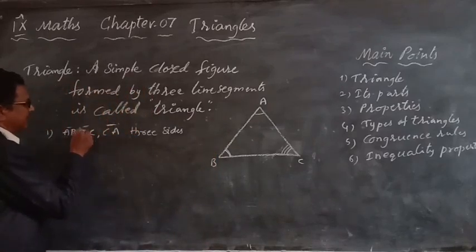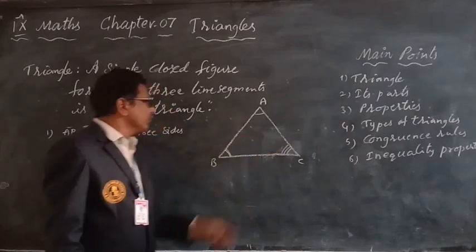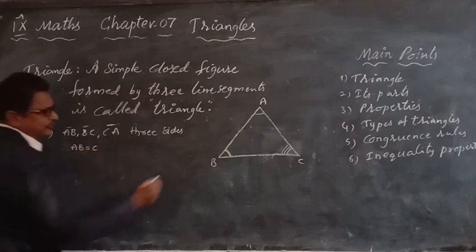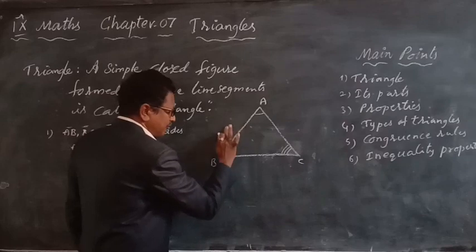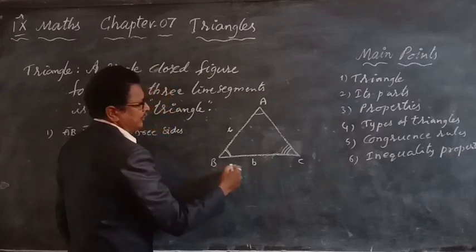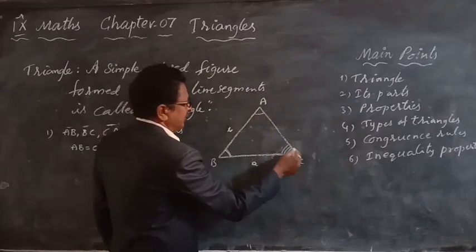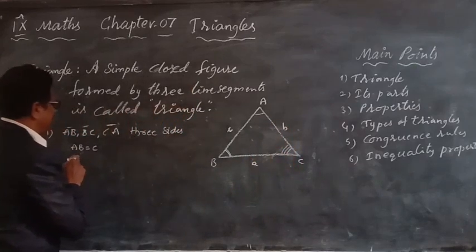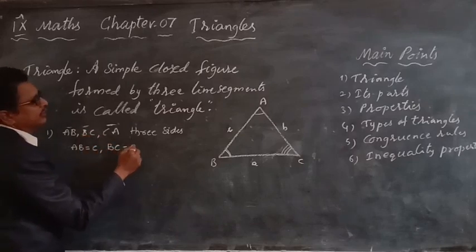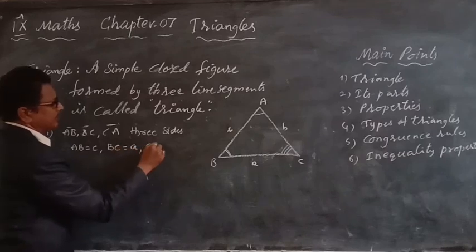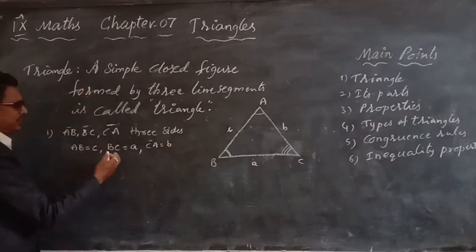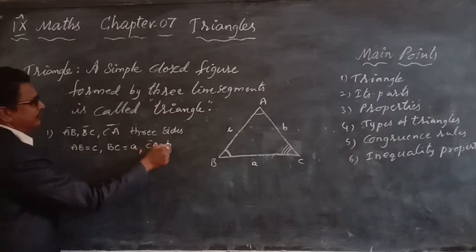These sides can also be denoted with small letters. Side AB, opposite to angle C, is denoted as c, and BC can be denoted as a, and CA can be denoted as b.